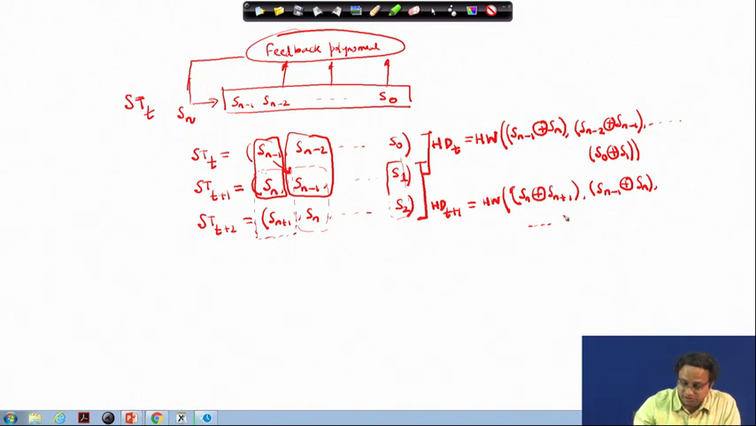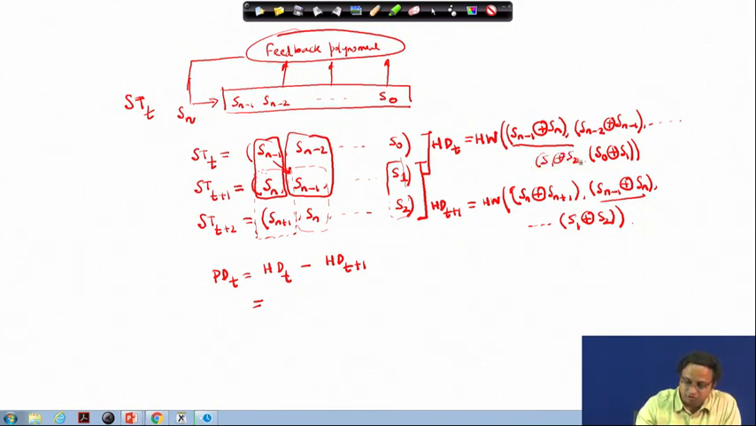So, it is S1 XORed with S2. Now the definition of PDT is nothing but HDT minus HDT plus 1. And you can observe that among all these terms, this term matches with this term. Likewise, if you had observed the previous term, it should have been S1 XORed with S2, so this also would have matched with this one.